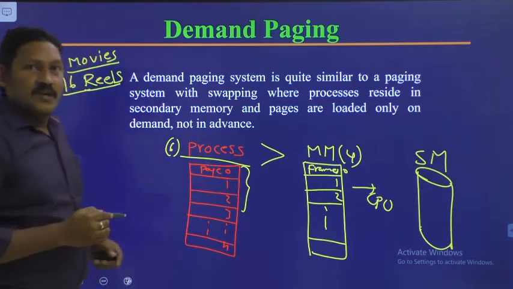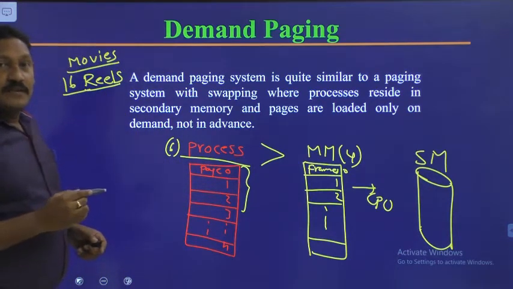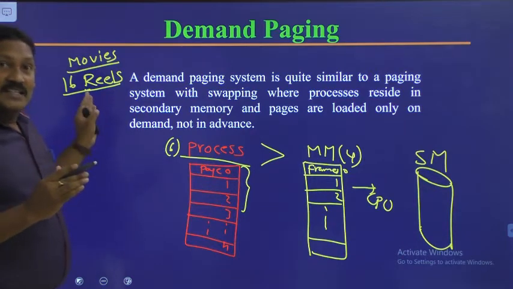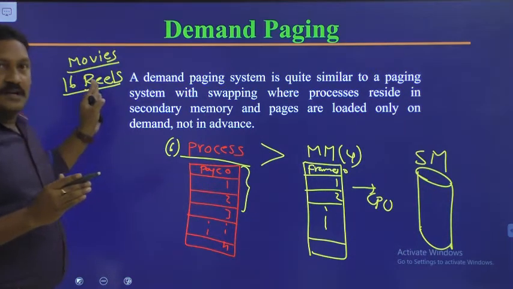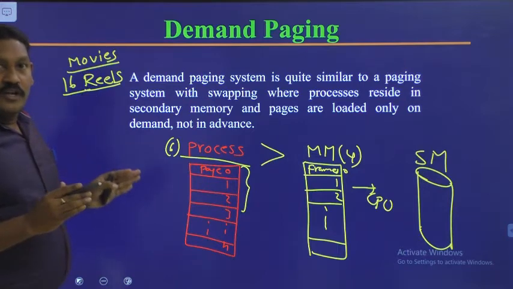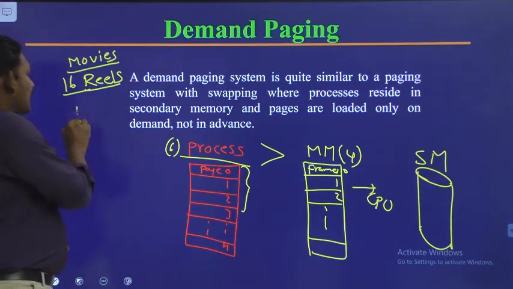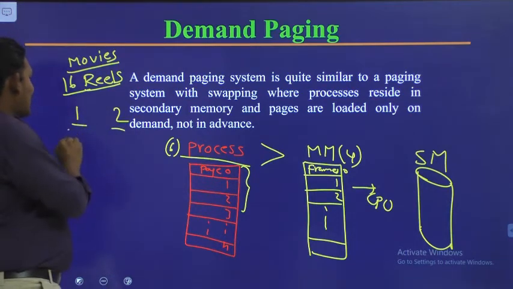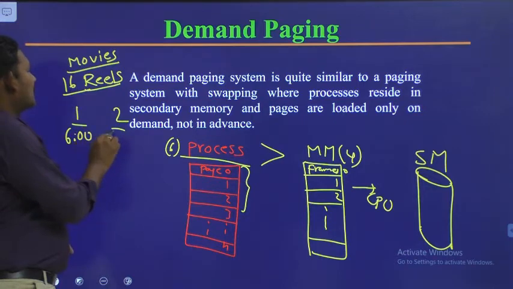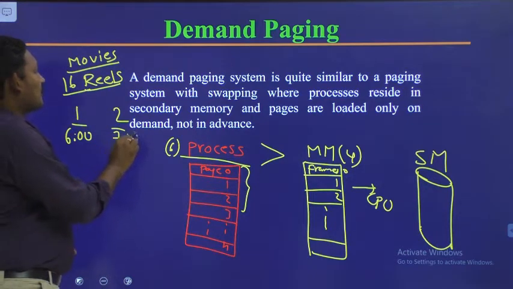First they will project this movie in 2 theaters in the same town, theater 1 and theater 2, but the timings are different. Here they will start at 6 o'clock, here they will start at 7 o'clock.